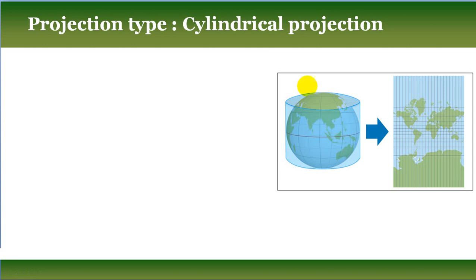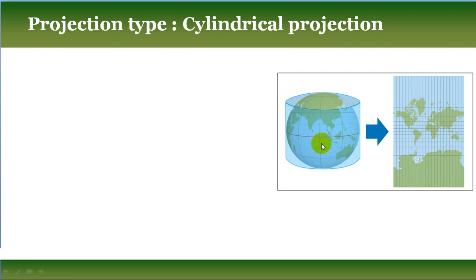Then the light will come through the globe surface and appear on the cylinder. So exactly the earth's longitude and latitude imaginary lines will be projected on the cylindrical shape.